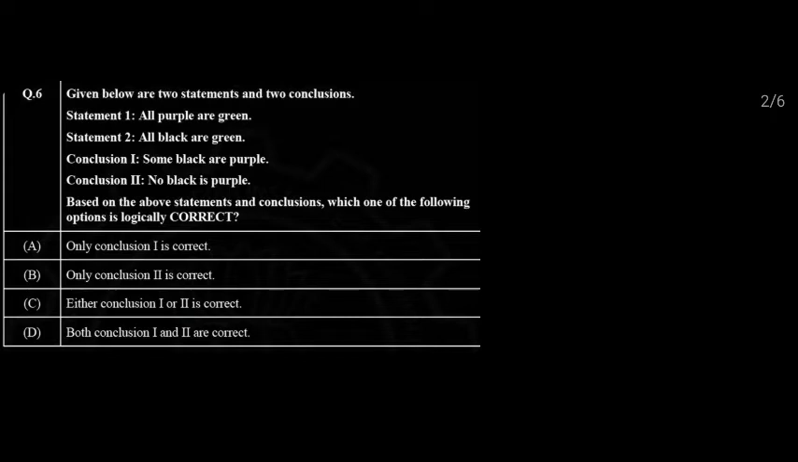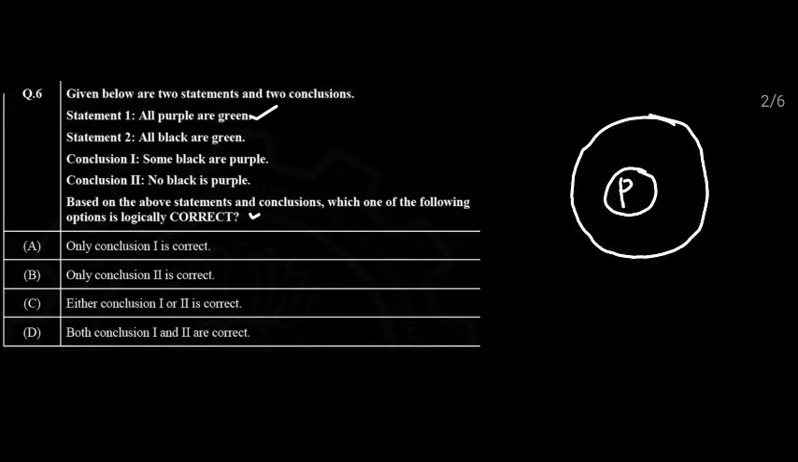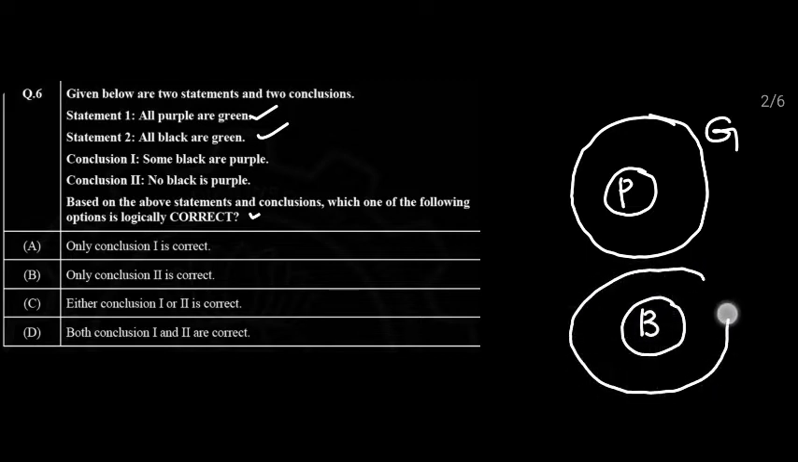Here given below are 2 statements and 2 conclusions. We need to say based on the above statements and conclusions which of the following options is logically correct. Okay, that is what we need to find. So see the statement 1. All purples are green. Let's say this is purple. So these are all purples are green. Okay, see the second statement, that is all black are green. So take the black. These are all black are green.